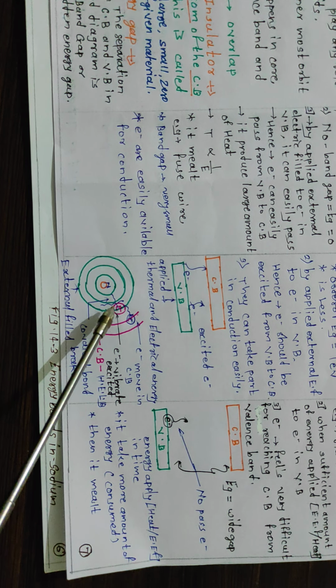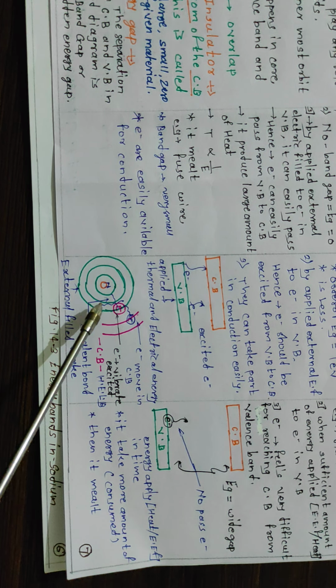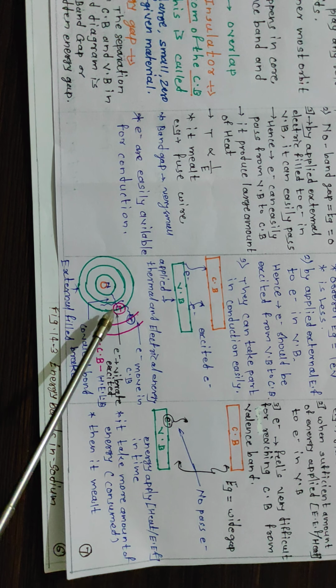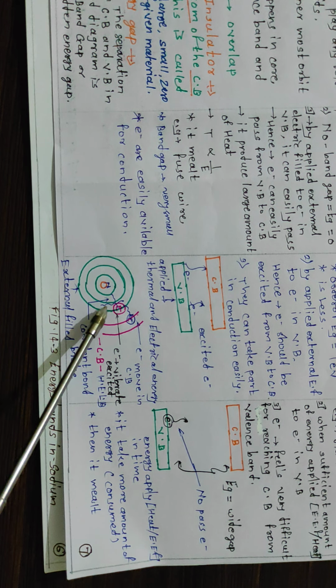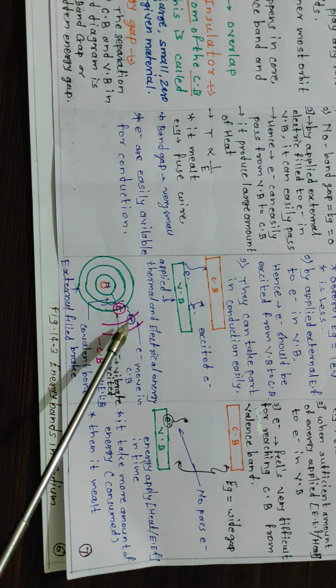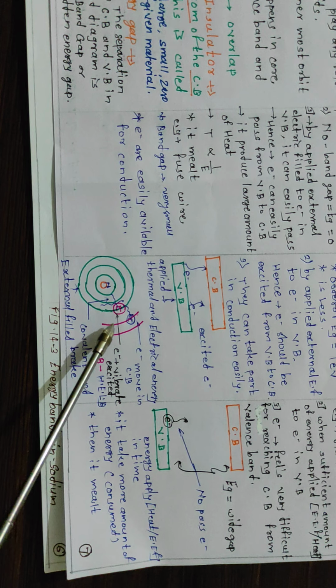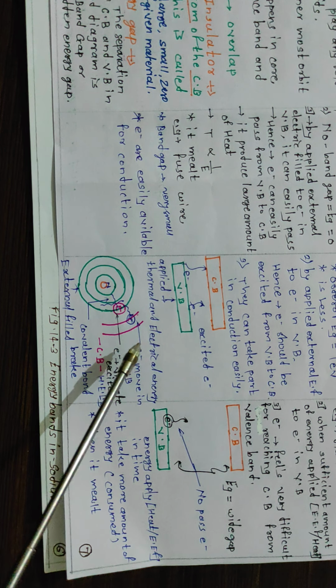At that time the outermost electron gets broken free, that means the bond is broken and this electron vibrates, that is, it is excited, and then it can move from the valence band to the conduction band. In the conduction band the electron can move, that means this is a semiconducting material, and this electron will be used for conduction.